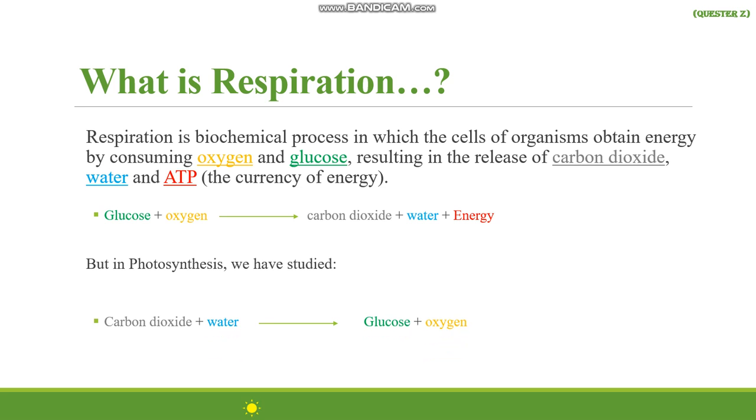In photosynthesis, in the presence of light and chlorophyll we get glucose, while that is not present in respiration. No sunlight is required, no chlorophyll is required in respiration. So glucose will break down in the presence of oxygen and form carbon dioxide and water, and we will yield ATP as energy.